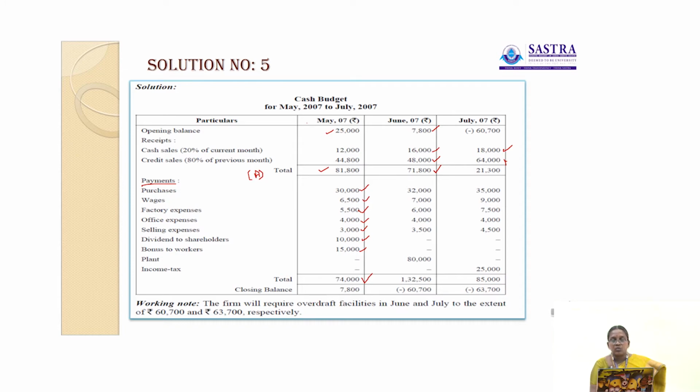Now you have to calculate the closing balance in the month of May 2007. So 81,800 minus 74,000. All payments are denoted as B, so closing balance is A minus B, that is total receipts minus total payments.